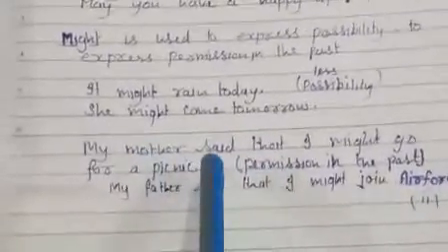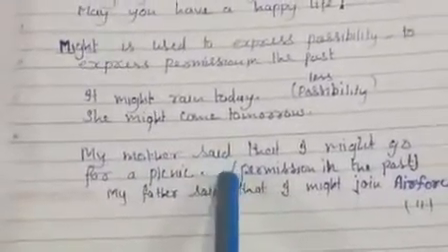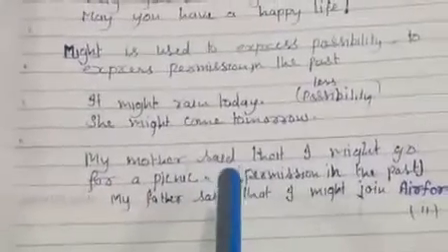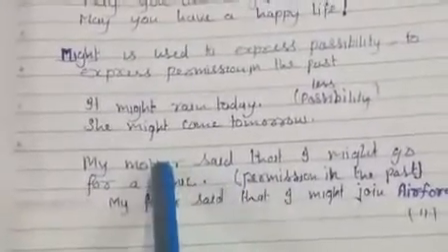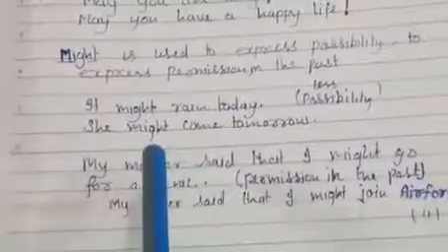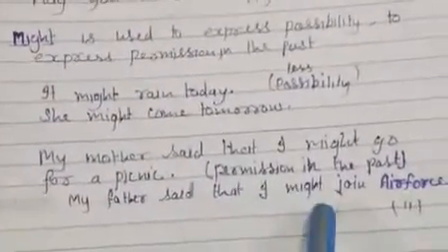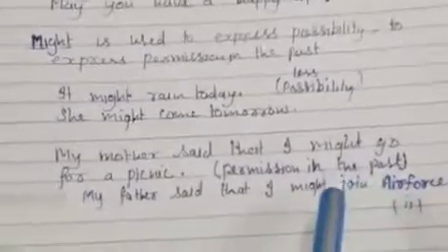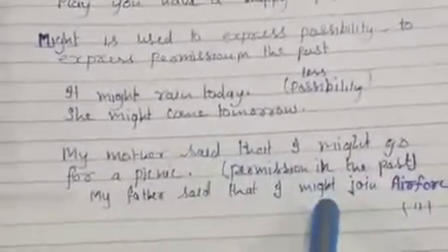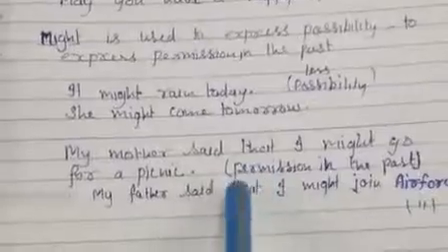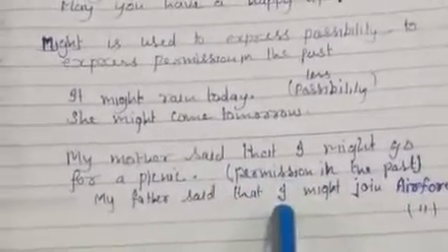Might has been used for the past time. When we use it for permission, it is used for the past time. My father said that I might join the Air Force. So these two sentences are showing permission which was given in the past time.